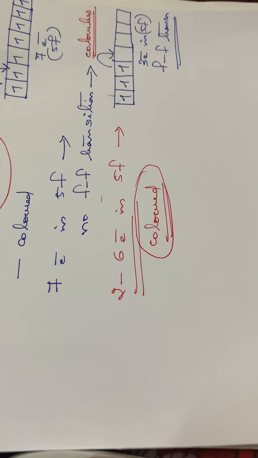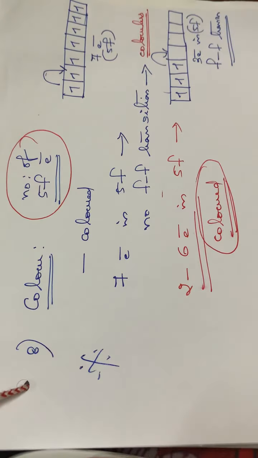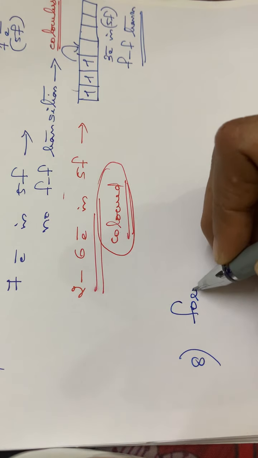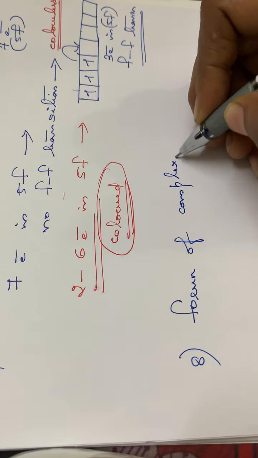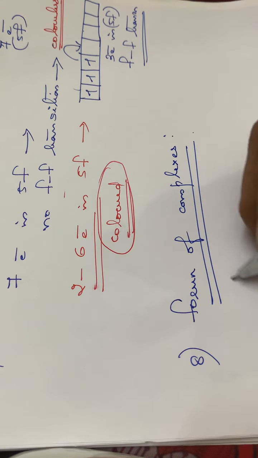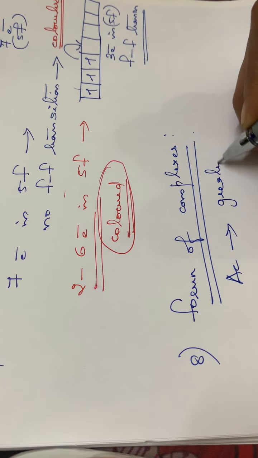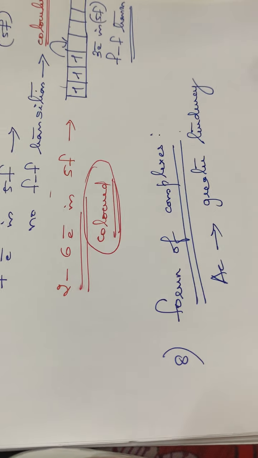Then the next property. So this color is very important. Then the next property, that is the 8th one, that is the formation of complexes. See here, this actinium has got a greater tendency to form complexes.